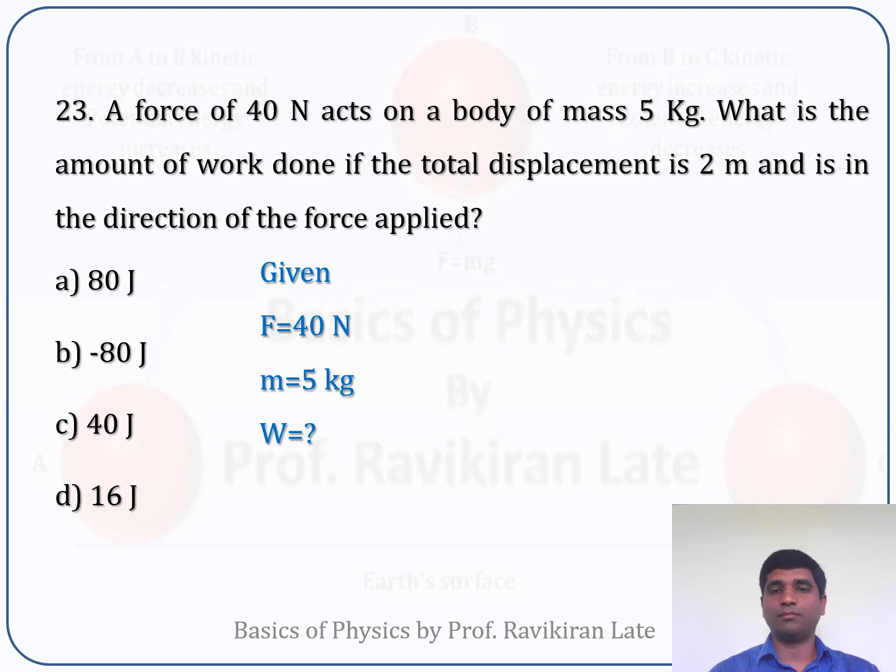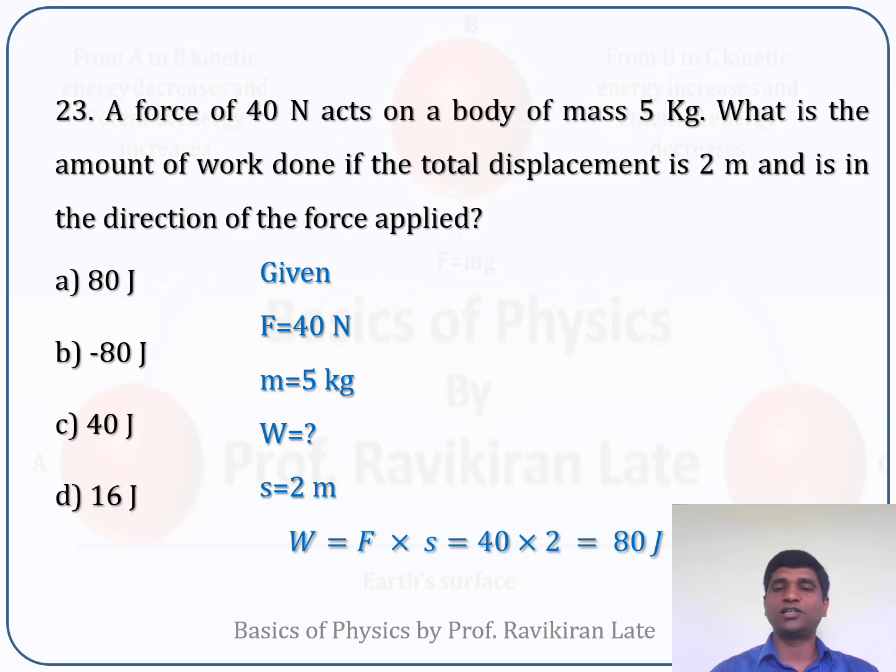Force is given, mass is given, work done we need to calculate, then displacement is given 2 meter, and the direction of the applied force is same as the direction of the displacement. We know the W, work done, is nothing but the force into displacement. So force is 40 Newton and displacement is 2 meters.